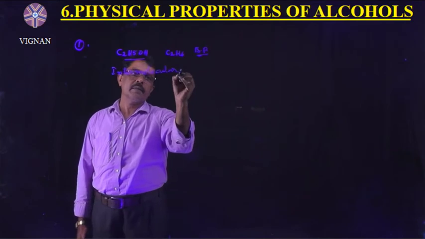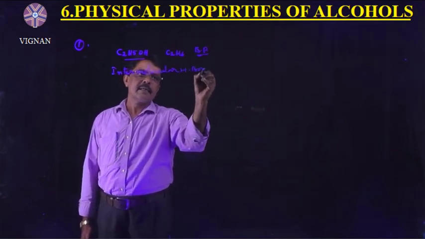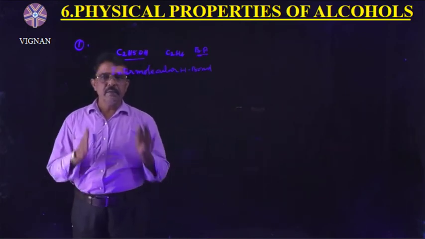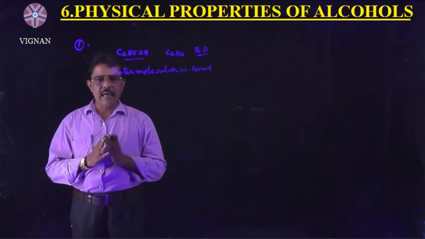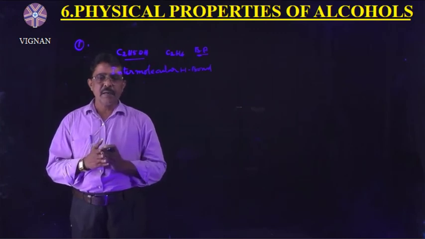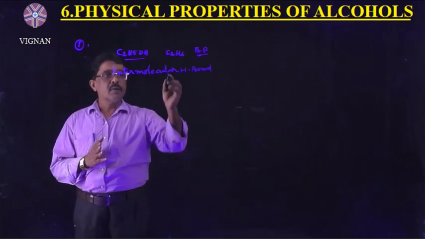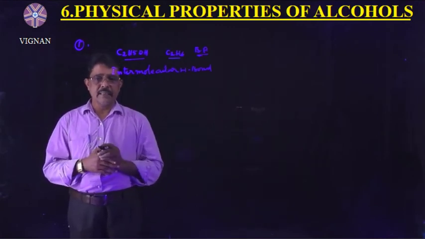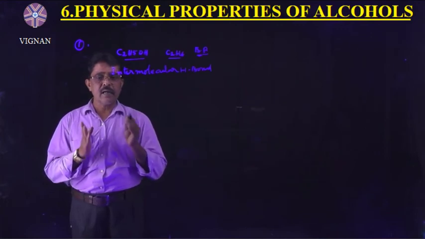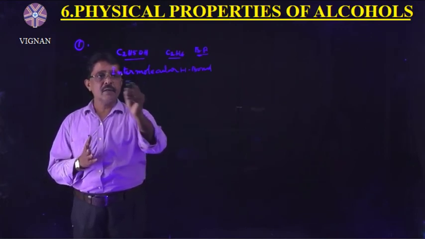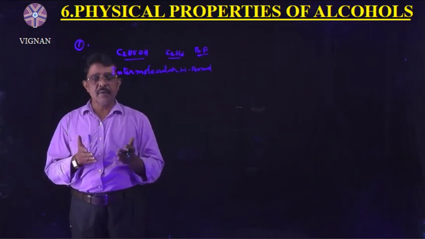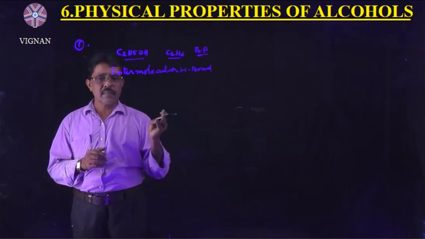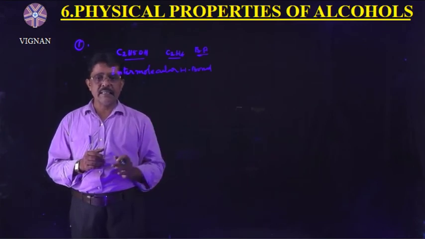Intermolecular hydrogen bond. Hydrogen bond exists in between the alcohol's molecules. Right? Understand? So alcohols are having high boiling points when compared to comparable masses of hydrocarbons, aldehydes, ketones, and ethers. These alcohol molecules are having intermolecular hydrogen bond, hence their boiling points are very much higher than comparable mass of hydrocarbons, aldehydes, ketones, and ethers.